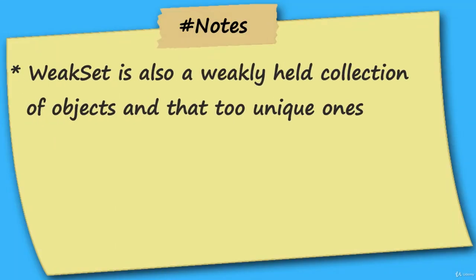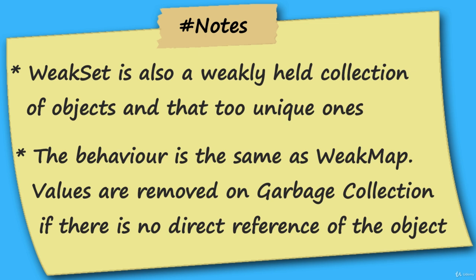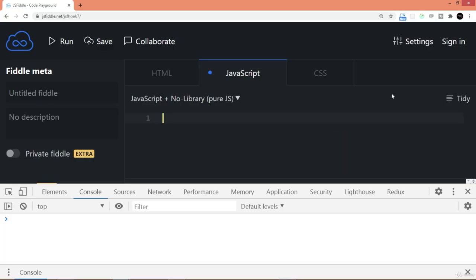WeakSet is also a weakly held collection of objects, and that too unique ones. The behavior is the same as WeakMap. Values are removed on garbage collection if there is no direct reference of the object. Let's create one example with WeakSet. I'll say let product is equal to new WeakSet. Let me try an object here.